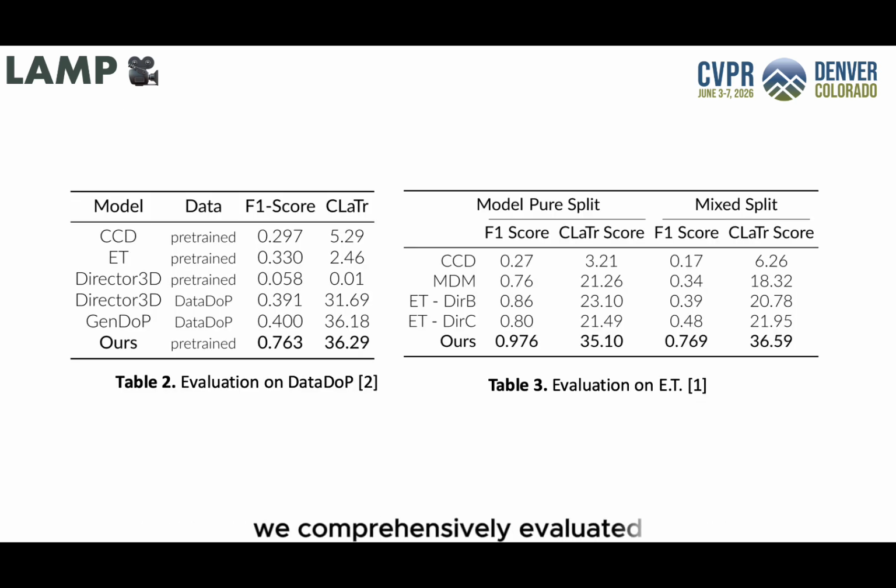We comprehensively evaluated LAMP's performance across 2 distinct and challenging benchmarks, the DataDo-P and ET datasets. To quantify our results, we focus on 2 primary metrics. First is the F1 score, which segments the motion's translation and rotation to rigorously measure geometric accuracy. Second is CLR-TR, or contrastive language trajectory. Similar to how CLIP works for images, CLR-TR evaluates how well the generated 3D trajectory actually aligns with the semantic meaning of the text. Even without being explicitly trained on either of these datasets, our zero-shot DSL approach surpasses all current state-of-the-art baselines by a remarkable margin in both spatial accuracy and text alignment.